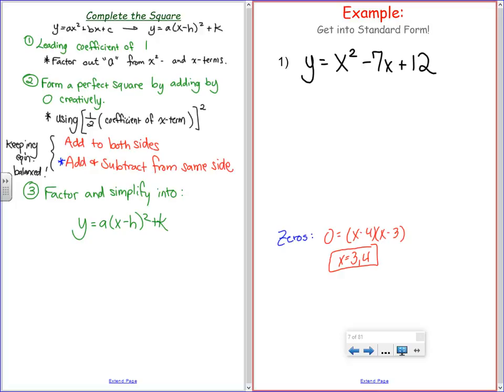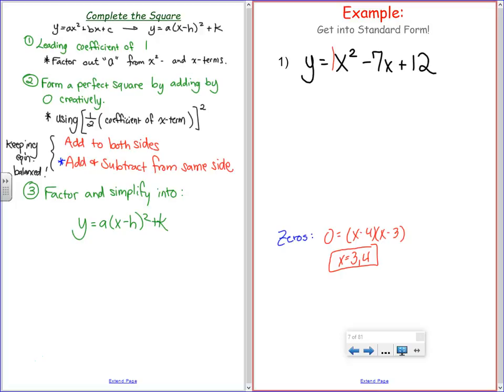Is he a perfect square trinomial? No. If he was, what would be true about these two? It'd be the same, right? And they're not the same. He has a 4 and he has a 3. So his factoring was easy, but making him a square, not so much. So, step number 1, get a leading coefficient of 1. Hey, good news, leading coefficient is already 1. Okay, well that step's done.